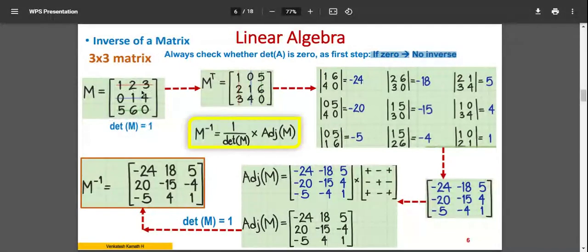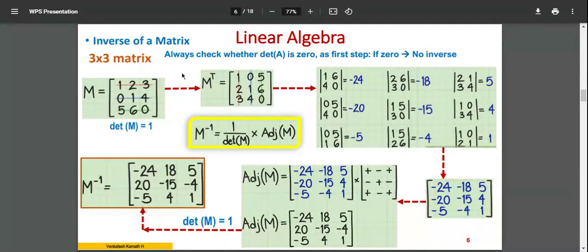When you calculate the determinant of this, it is 1, and you can observe that there are 2 zeros. Whenever there is 1 or 2 zeros, your calculation becomes very easy, because you have to multiply with zeros, and you will get zeros only. So you should be happy if you find some zeros here. That eases your solution. So the determinant of this matrix M is equal to 1, so it is not 0. There is an inverse for this, so I can go ahead now.